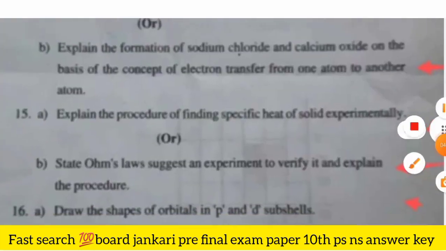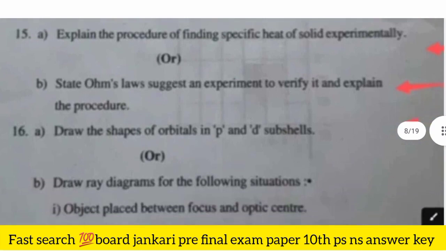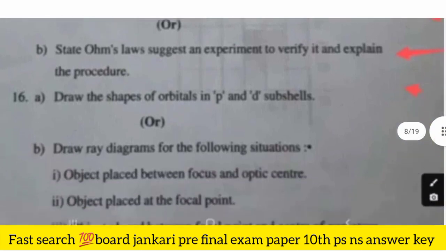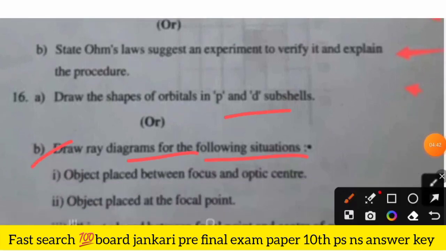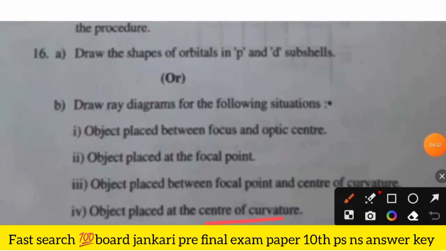We see, explain the procedure of finding specific heat of solid experimentally. State Ohm's law, suggest an experiment to verify it and explain the procedure. Draw the shape of orbitals in p and d subshells. Draw ray diagrams for the following situations: object placed between focus and optical center, object placed at the focal point, and the last is object placed at the center of curvature. So this is your 16th question.